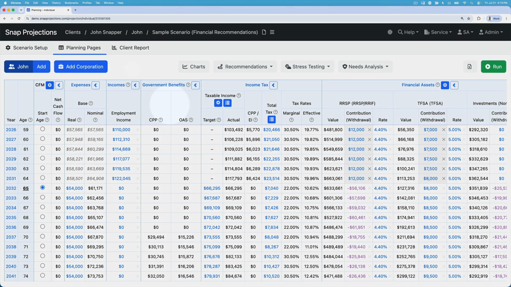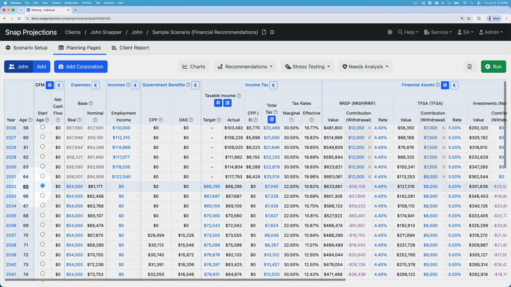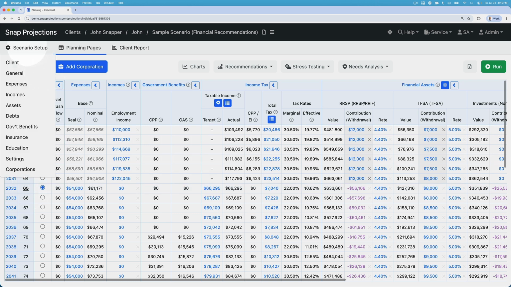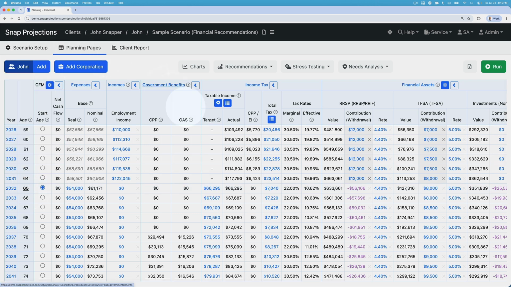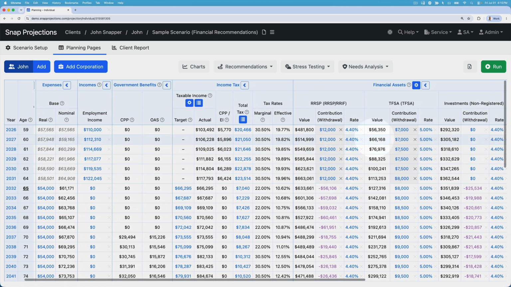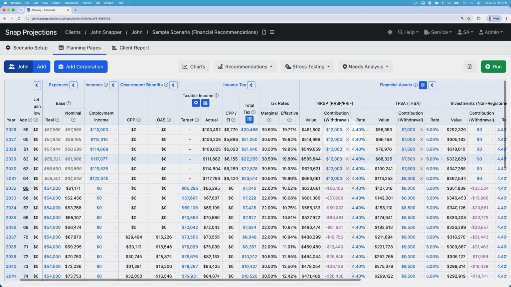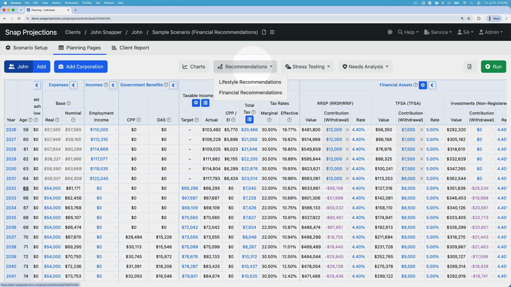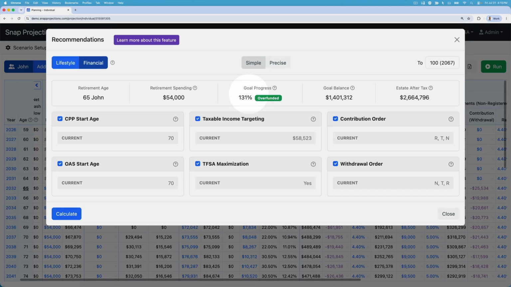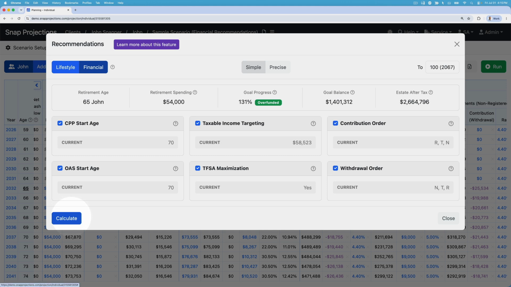I'm going to be using a sample scenario for John Snapper, who's currently 59 years old and looking to retire at 65. I entered all of my base plan data in the scenario setup. Then I proceeded to the planning pages where I entered in his RSP contributions and TFSA contributions. Once I was done with the base plan, I then clicked Recommendations at the top of the page and clicked Financial Recommendations to calculate the optimal strategy for his unique plan.